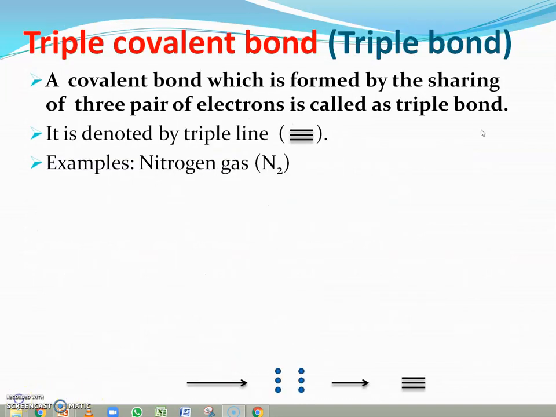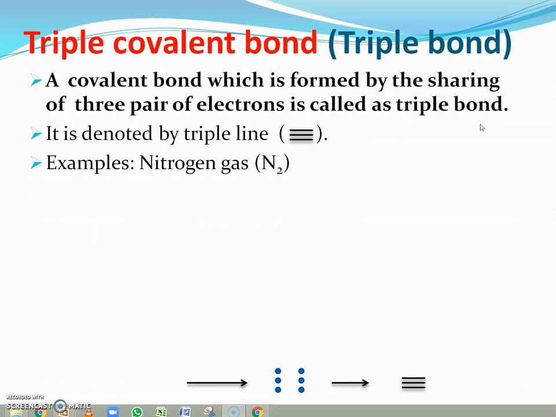The third type of covalent bond is the triple covalent bond. It is also called a triple bond. This triple covalent bond is formed by the sharing of three pairs of electrons, and that's why it is called a triple bond. This triple covalent bond is denoted by a triple line. The examples are nitrogen gas and acetylene.